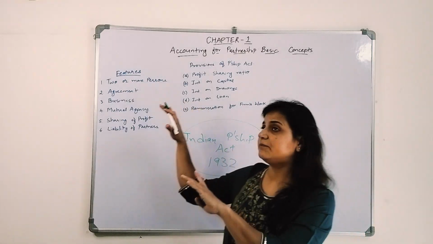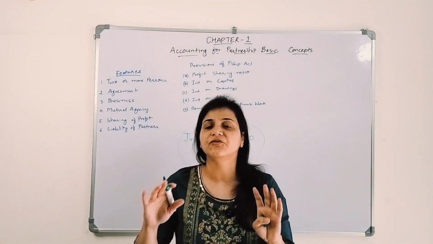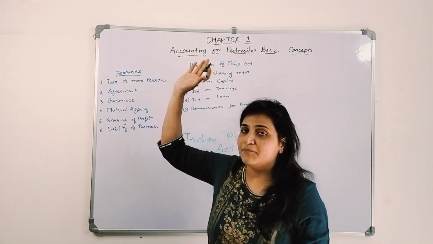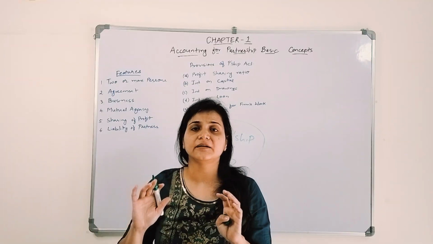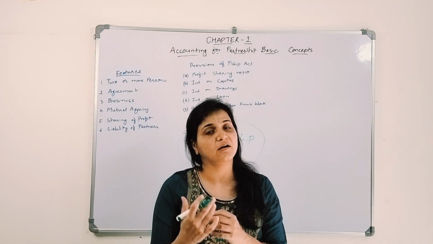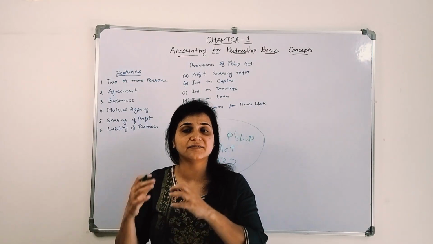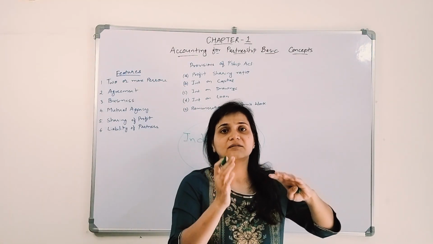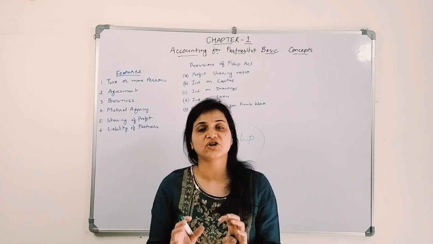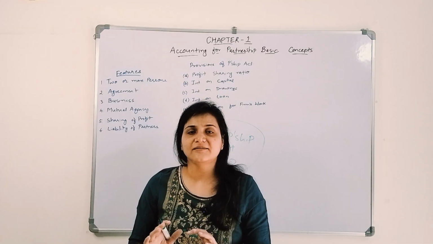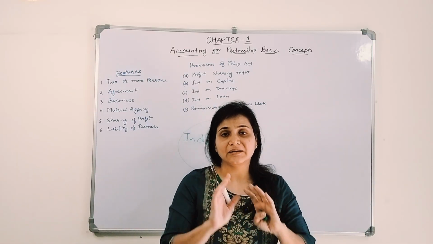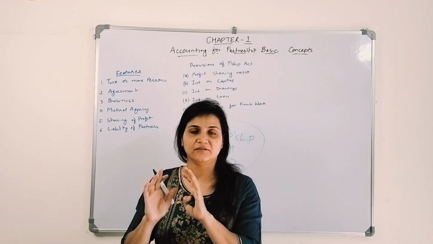And as per the Indian Partnership Act, there can't be more than 50 partners. If more than 50, it is considered as a company. So minimum two to maximum 50 partners in the partnership firm. Second is there has to be an agreement, okay, between those partners that yes, we have to carry on this business and we will share this profit or loss amongst each other, right? Now it's not necessary that there is a written agreement, right? There can be an oral agreement. They have agreed to carry on that business, right?